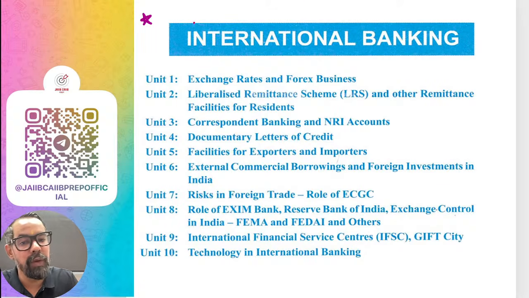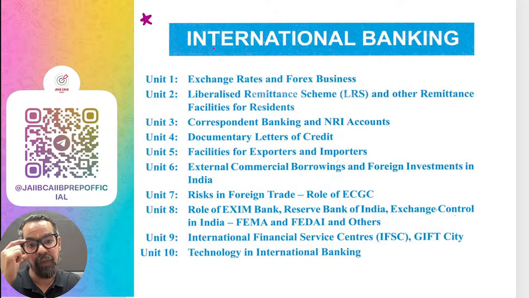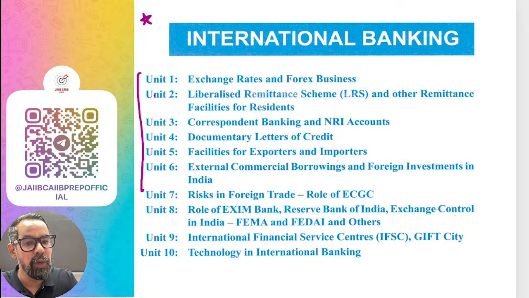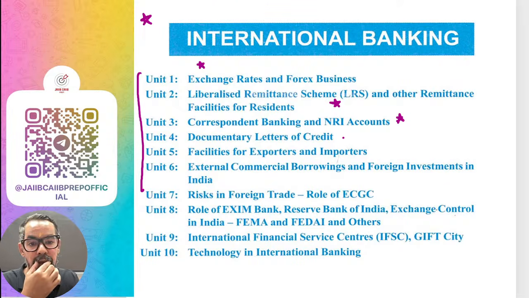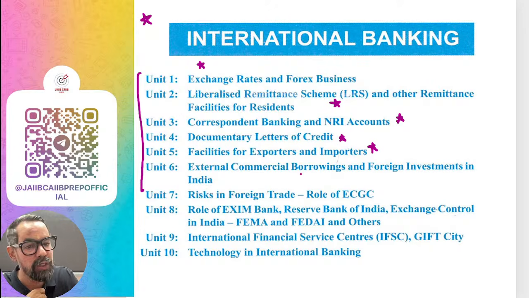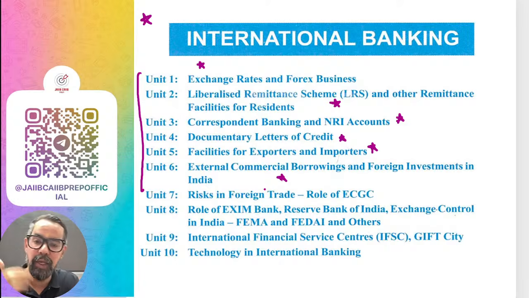right? So everyone, when it comes to your Module A, the first 6 units are very important. They include exchange rate and forex business, LRS and other remittance facilities, correspondent banking and NRI banking, letter of credit, facilities for importers and exporters, ECB and foreign investment. These are the most important areas, and they'll take a bit of time also.